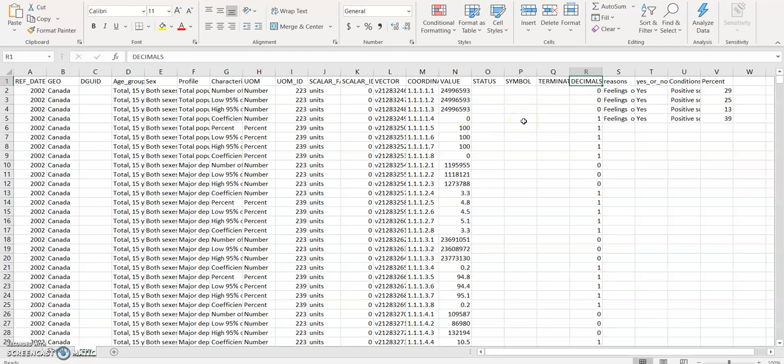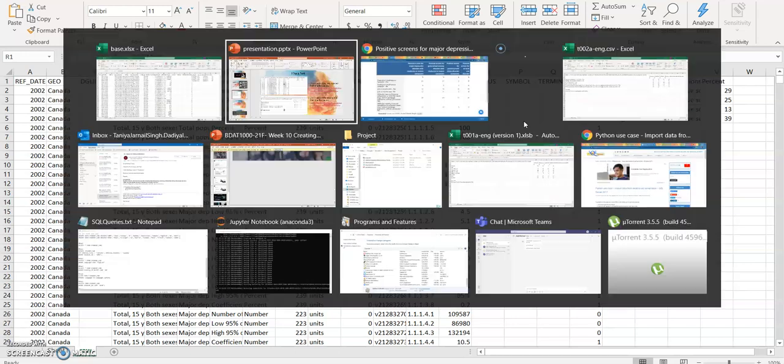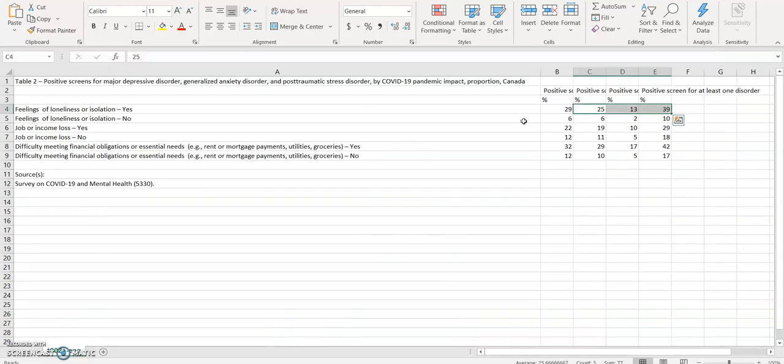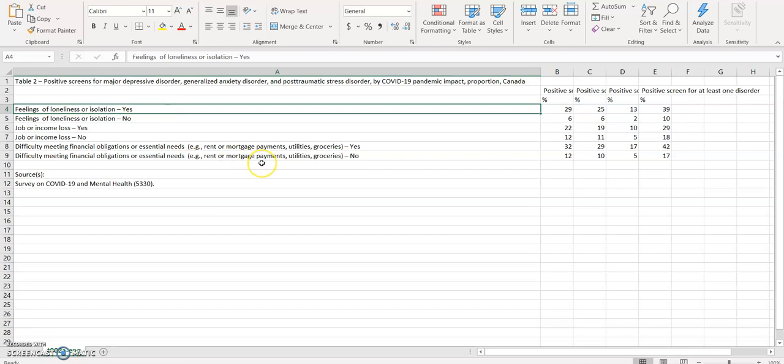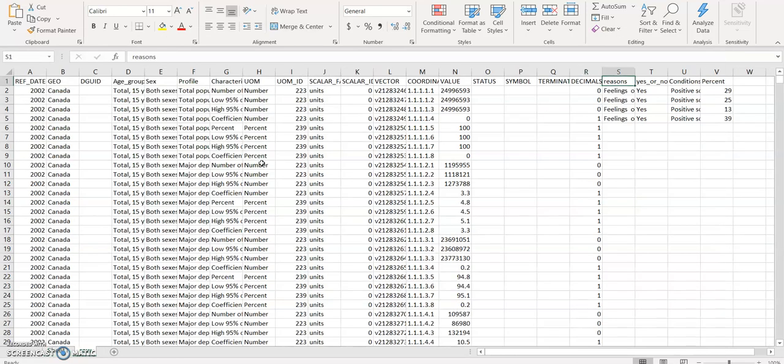After this, I downloaded my second file, my reasons for major depressive disorders by the COVID-19 impact. Since I have a pivot table, I will be including this data in my file over here after column 8 so that I can use this single file for my visualization as well.